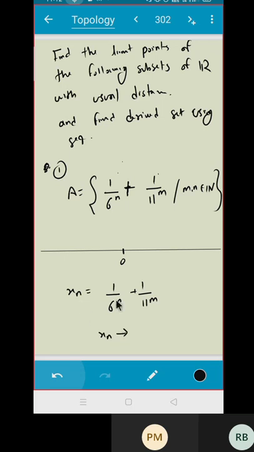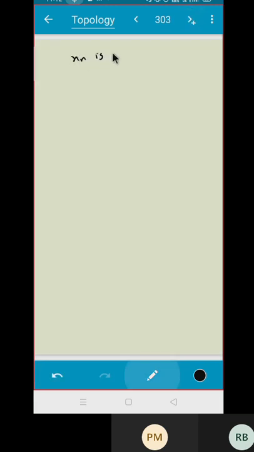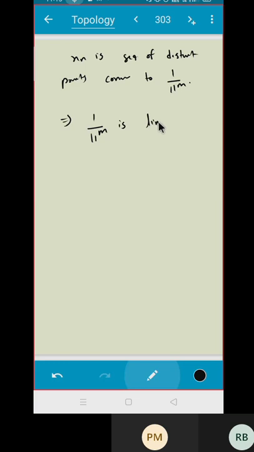As n goes to infinity, this part will go to 0. I am having 1 upon 11 raised to m, isn't it? Yes. So what can I say? This x_n is a sequence of distinct points converging to 1 upon 11 raised to m, which implies 1 upon 11 raised to m is a limit point. Do you agree? Yes.